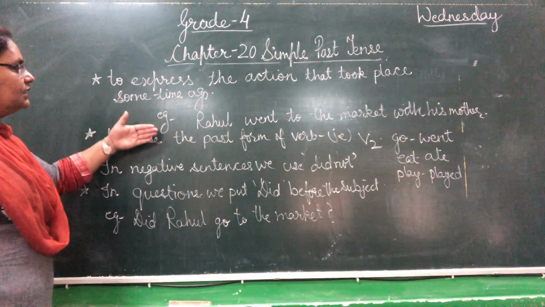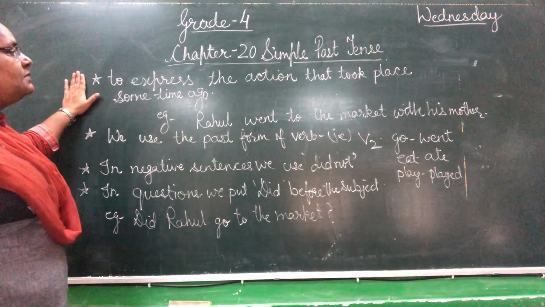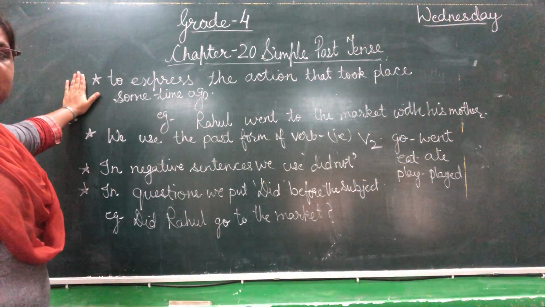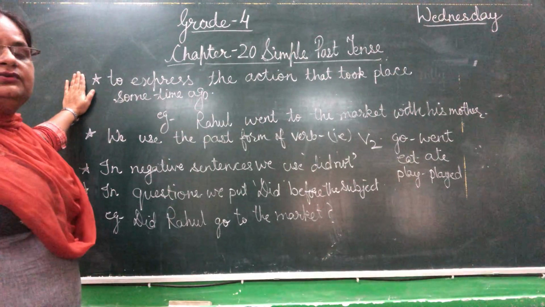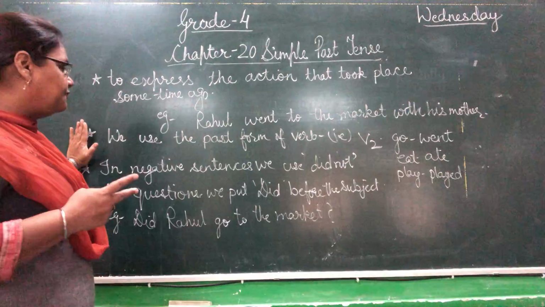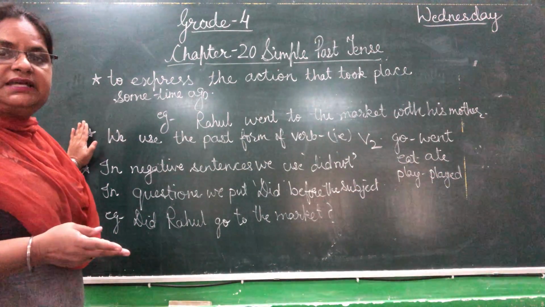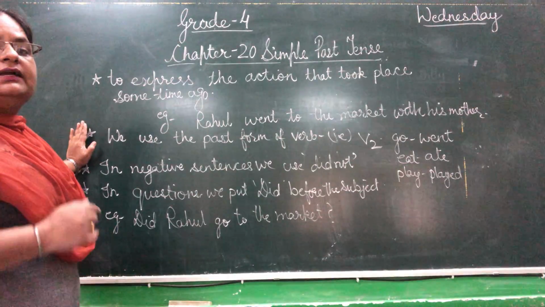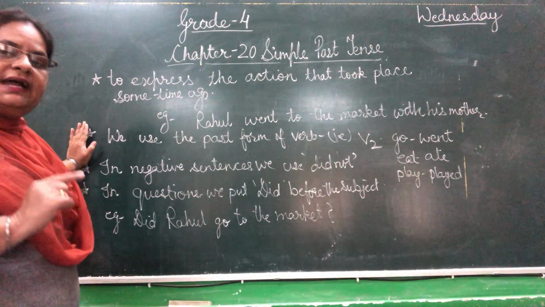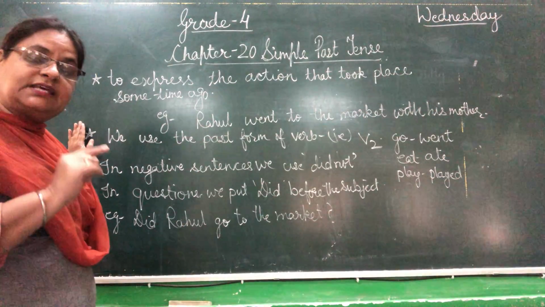These three things you have to keep in your mind, that in simple past tense, whenever you are using simple past tense, you are using the verb's second form. And if you are trying to say a negative sentence, then you will add did not. And with that did not, you will use the verb's first form, not the same second form.